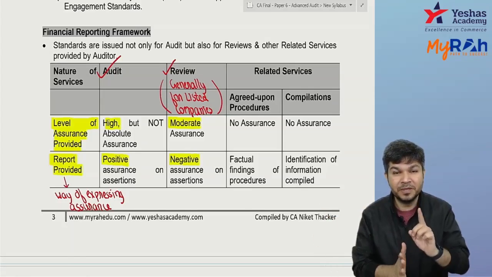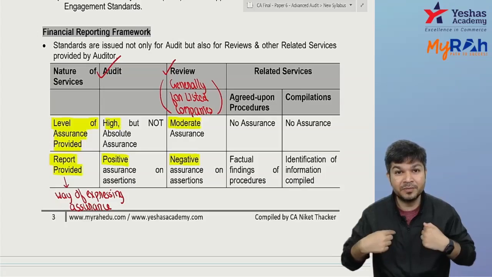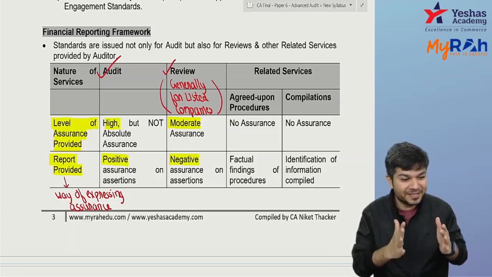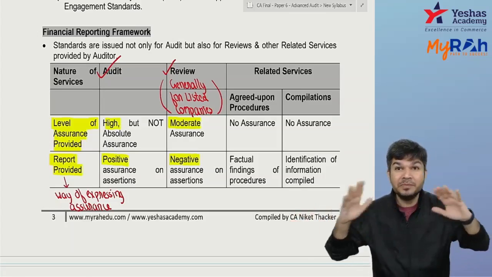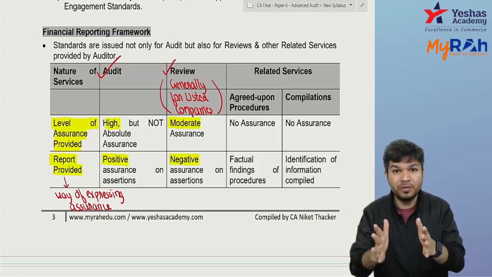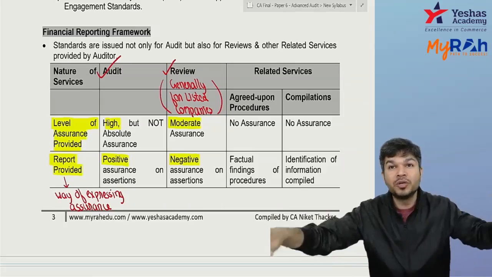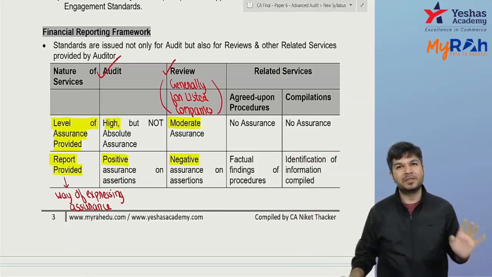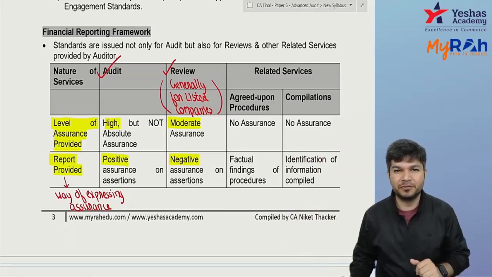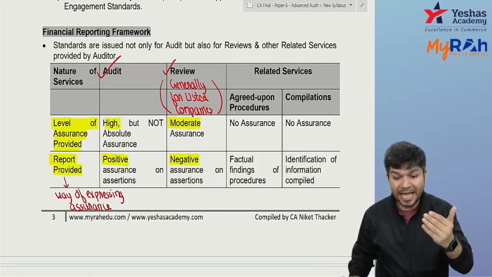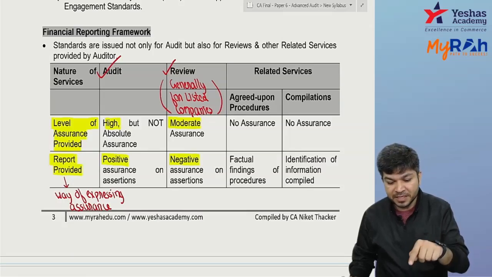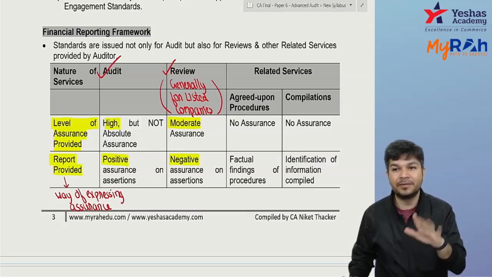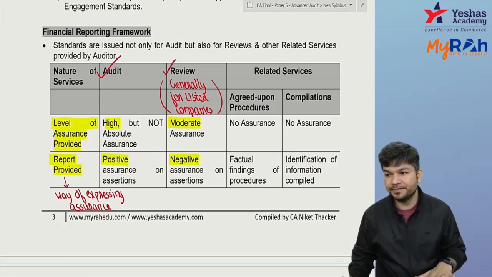See what words I'm using? Nothing has come to our attention which causes us to believe that the financial statements are not showing a true and fair view. Nothing has come before me that would make me say that the financial statements are not showing a true and fair view. In simple words, I'm saying they are showing a true and fair view. But I'm not using direct language, I'm using indirect language. The way of expressing assurance over here is negative. Did you get it?